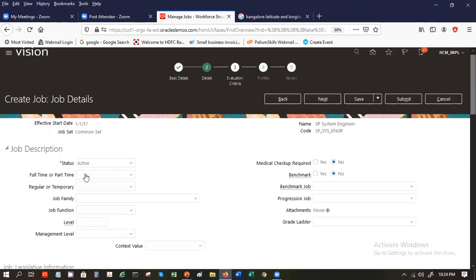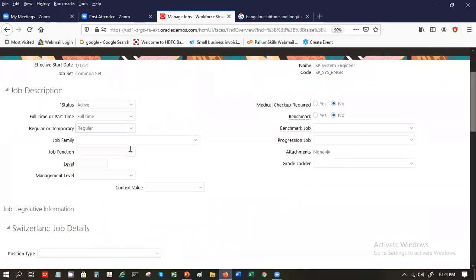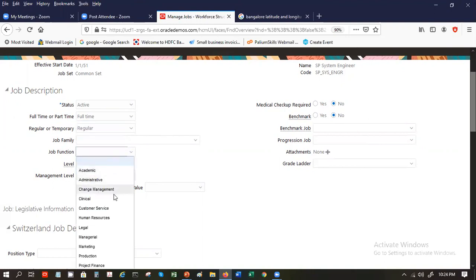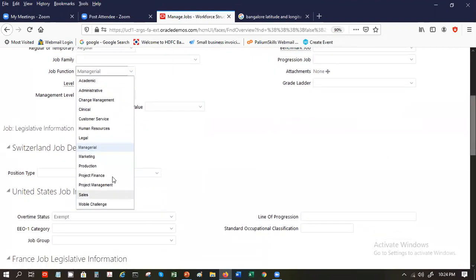So here you can say whether it is part-time or full-time, whether it's regular or temporary. There are a lot of companies that hire during peak season, particularly in the retail industry. You can link it to a job family, job function, administrative, change management, what type. This is all your internal nomenclatures which you can modify. You can add more values to the list as you go along.